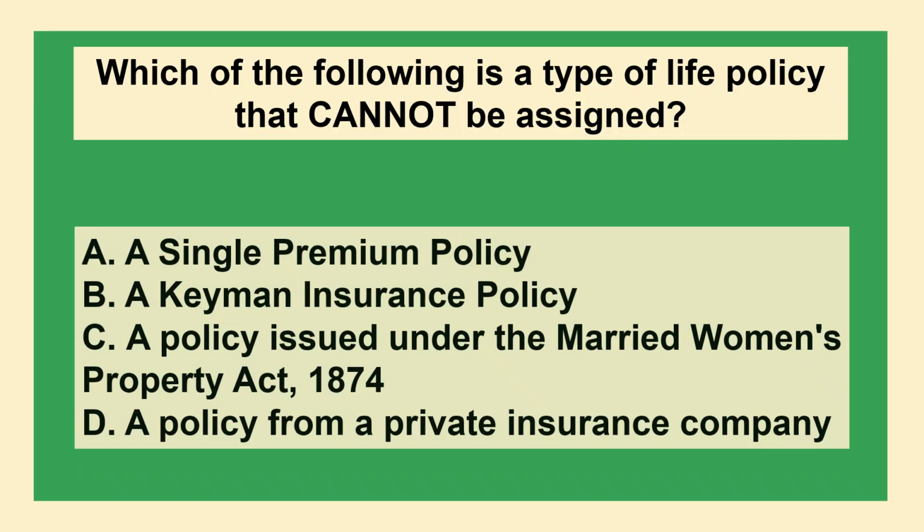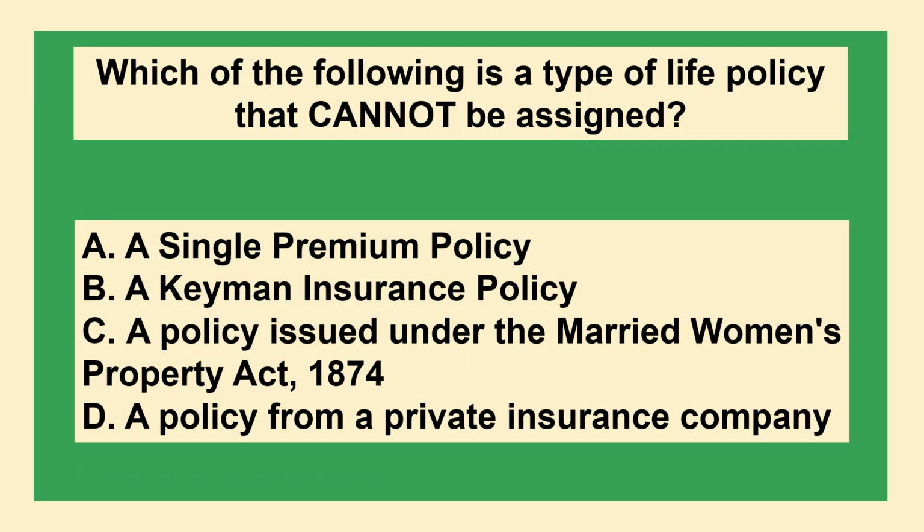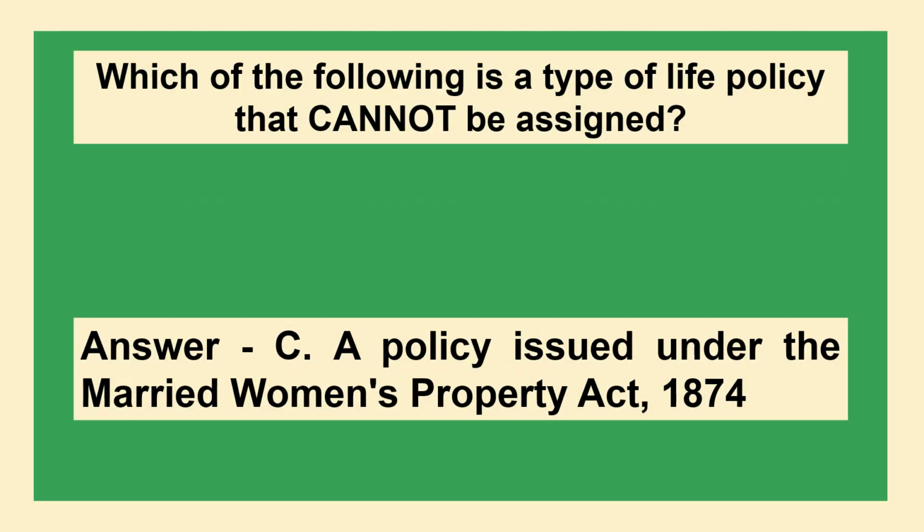The next question is, which of the following is a type of policy that cannot be assigned? Option A, a single premium policy; option B, a keyman insurance policy; option C, a policy issued under the Married Women's Property Act 1874; option D, a policy from a private insurance company. The correct answer is option C, a policy issued under the Married Women's Property Act 1874.